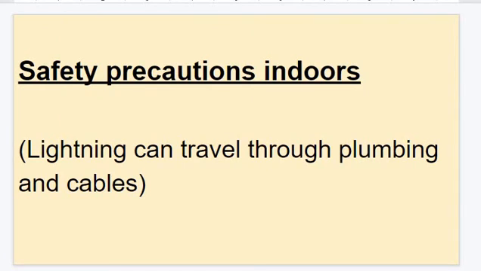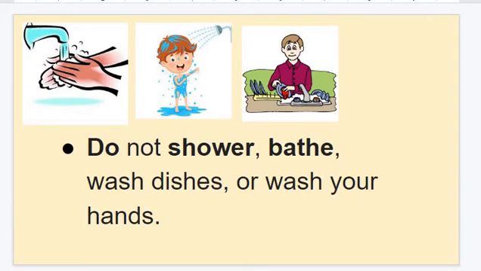So we'll see what precautions we should take to protect ourselves from lightning. Lightning can travel through plumbing and cable. So during a thunderstorm, it is better that we do not wash our hands, take a bath or wash the dishes.